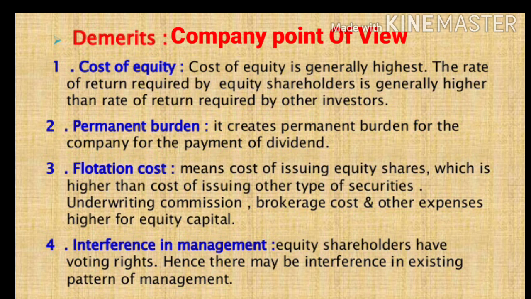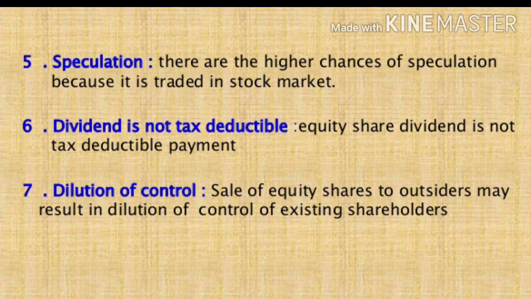Fourth, interference in management. This is one of the disadvantages for a company. Why? Because equity shareholders have voting rights. Hence, there may be interference in the existing pattern of management. Fifth, speculation. Since joint stock company activities are functioning in the public domain, there are higher chances of speculation because it is traded in the stock market.